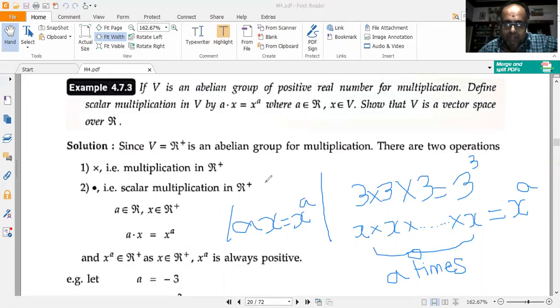So I have got both multiplication in R plus and I have got scalar multiplication. Scalar multiplication is here because A is a scalar. Right? So I have got normal multiplication, X into X into X multiplied A times, which is written as X to the power of A. And I also have A into X, which is a scalar multiplication.